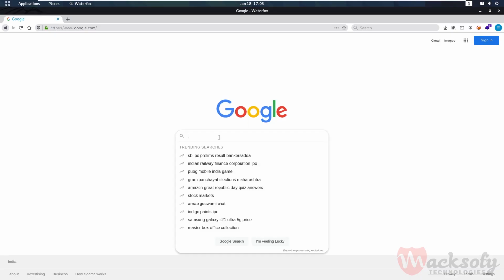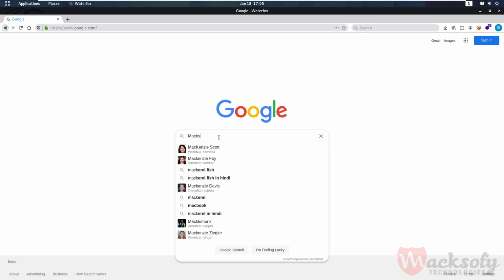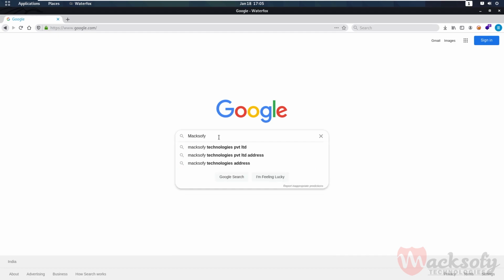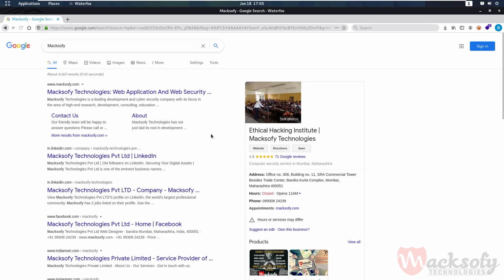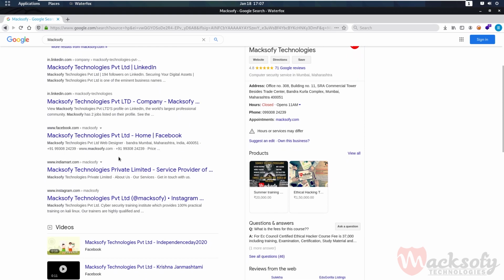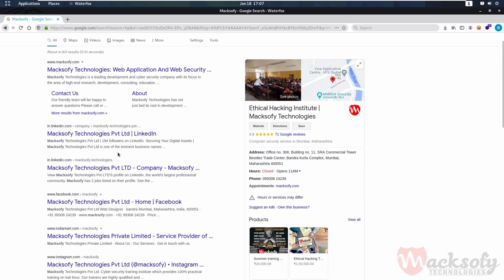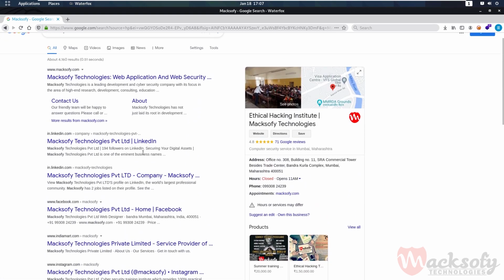If I go and search for McAfee, you will see we get a lot of information. The first one being the official website of the company. Now we get a lot of information from Google itself, like all these links leading to different domains and even some of them being social networking sites.